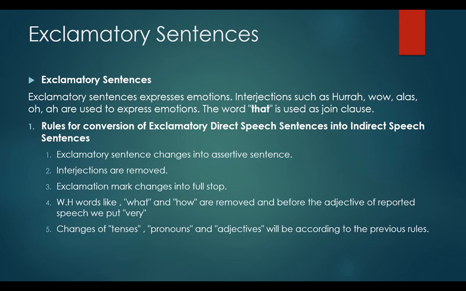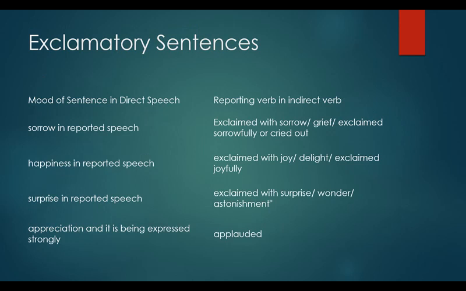The exclamatory sentence changes into assertive sentence. Interjections are removed. Exclamation mark changes into full stop. The WH words like what and how are removed, and before the adjective of reported speech we put very. Changes of tenses, pronouns and adjectives will be according to the previous rules.